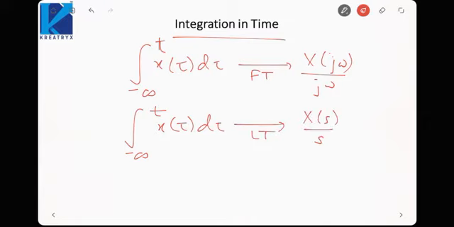But there is one change, that is the initial conditions. So it will come like this. The initial conditions of a signal would be taken care of in Laplace transform. So this is the basic difference between Fourier transform and Laplace transform. Here, while applying the differentiation and integration properties, we need to take care of the initial conditions.